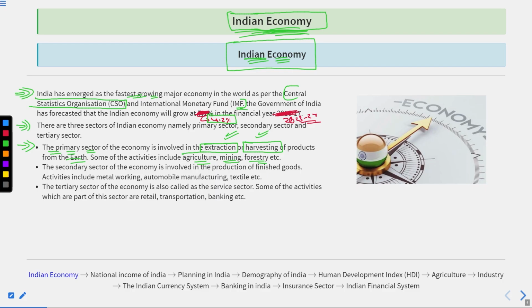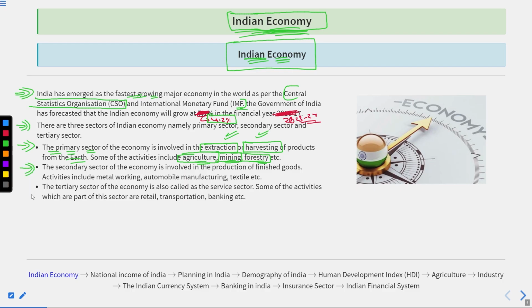Like in agriculture, you use the natural source of soil to grow crops, and then you harvest them, cultivate them, sell them, and earn your livelihood. Mining: during mining, we extract minerals from the earth, then process them, convert them into metal, non-metal or metalloids, then send them to the market and earn a living. Forestry: we know various kinds of natural produce are collected from the forest, which are provided by the earth. Those collections are sold off in the market and earn a livelihood for many people.